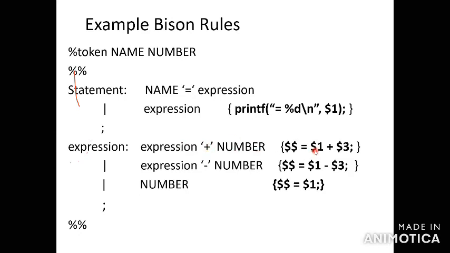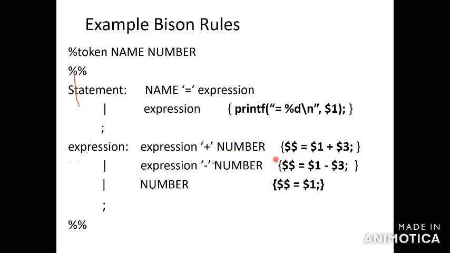So here you have to write $1, which is for expression. For the plus symbol, no need to write $2. An operator you have to write as it is, so plus. Plus is 2, and number is 3, so $3. Now it's clear. So the header indicates $$ equal to E plus T, that is expression plus number. Expression is 1, the plus symbol is 2, number is 3.